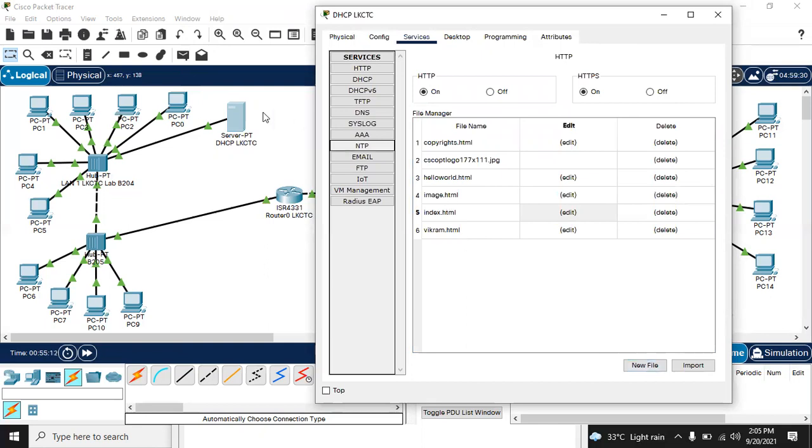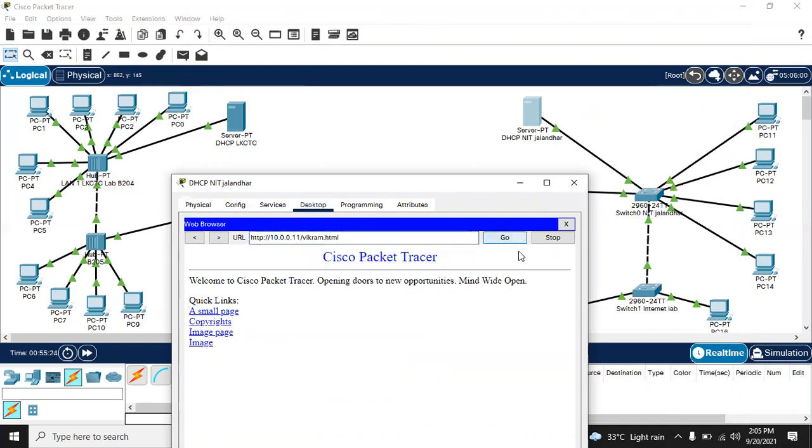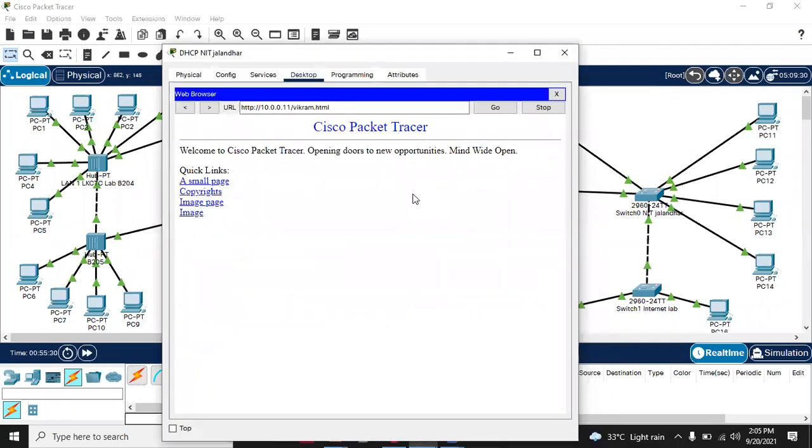This is the website which I have created on this server. And over here in NIT, I'm just trying to, now you're getting what?